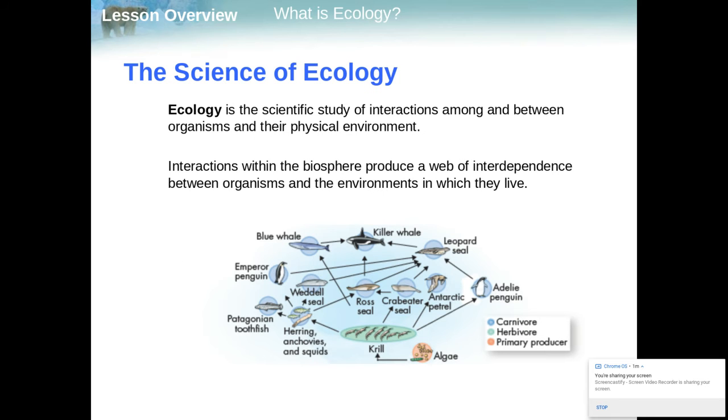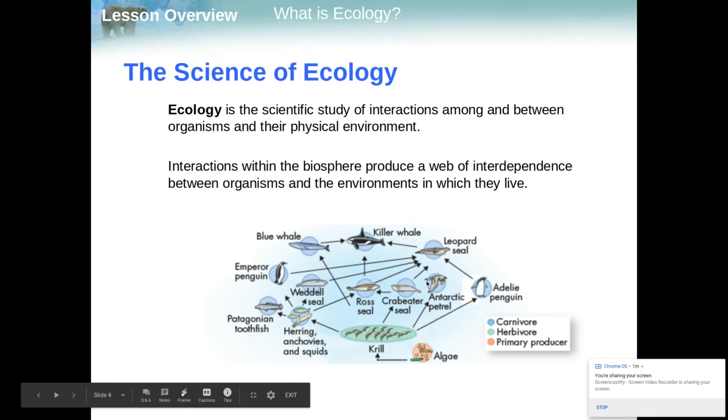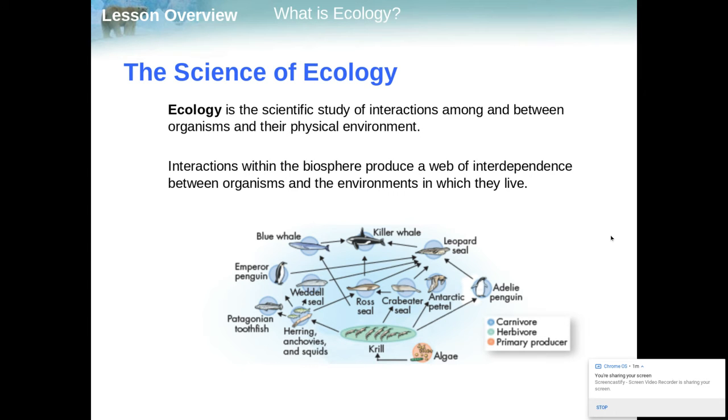Now, ecology, what it actually is, is the scientific study of interactions among and between organisms and their physical environment. Now, what does that mean in normal terms? It's how living things interact with other living things and the non-living things around them. So interactions within the biosphere produce a web of what's called interdependence between organisms and the environments in which they live. Now, what we see right here in this figure is what's called a food web. It shows how every organism here is connected to every other organism. And food webs are made up of several food chains, which we will talk about later in this chapter.